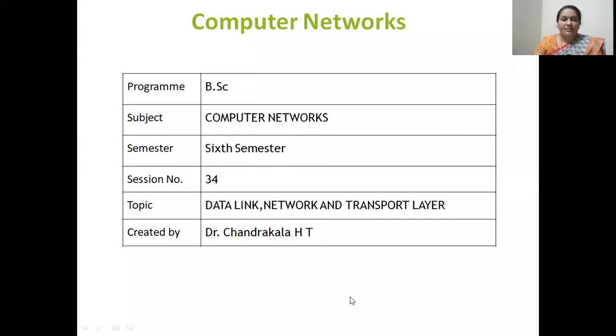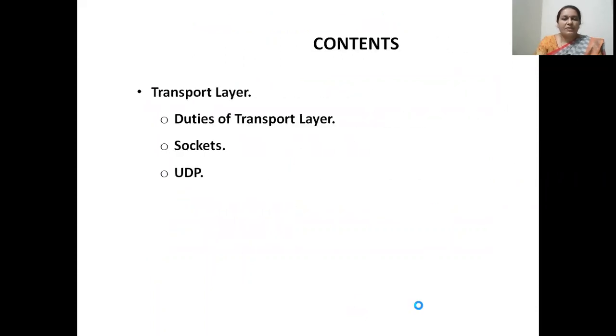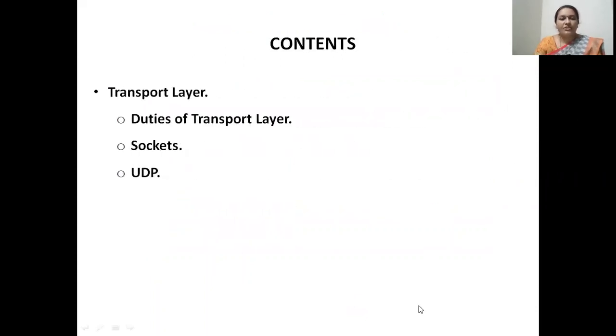Dear students, I am Dr. Chandrakala HT. In this video, under the topic transport layer, I'll be teaching you the duties of transport layer, sockets, and UDP, the user datagram protocol, which works in the transport layer.